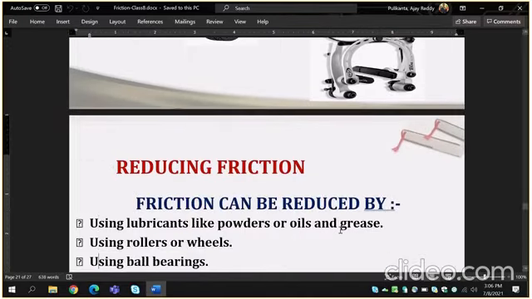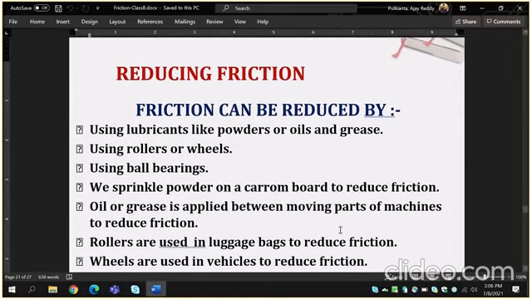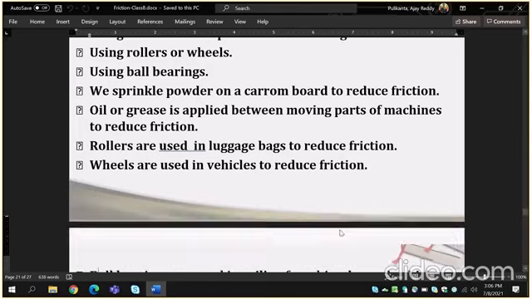Next, reducing friction. Friction can be reduced by using lubricants like powders or oils and grease, using rollers or wheels, using ball bearings. We sprinkle powder on a carom board to reduce friction. Oil or grease is applied between moving parts of machines to reduce friction. Rollers are used in luggage bags to reduce friction.